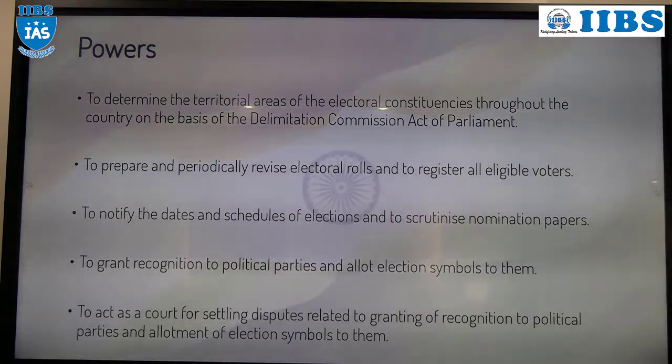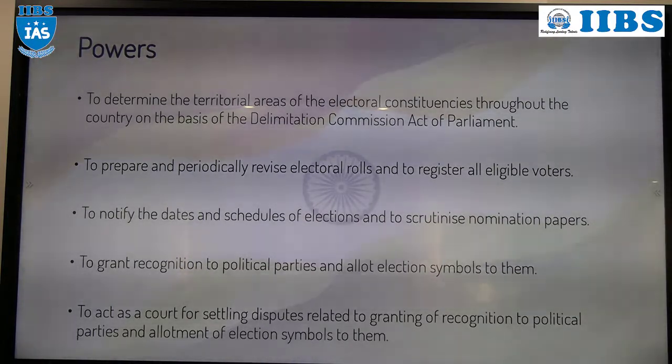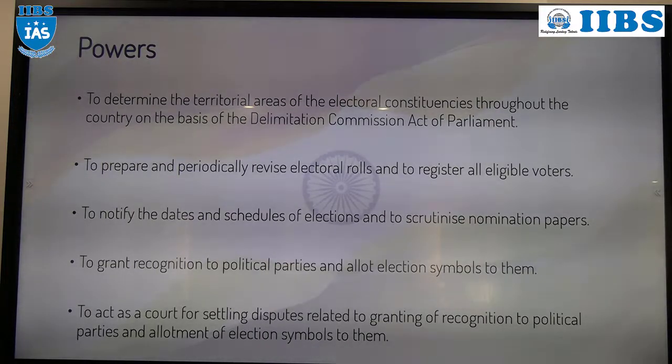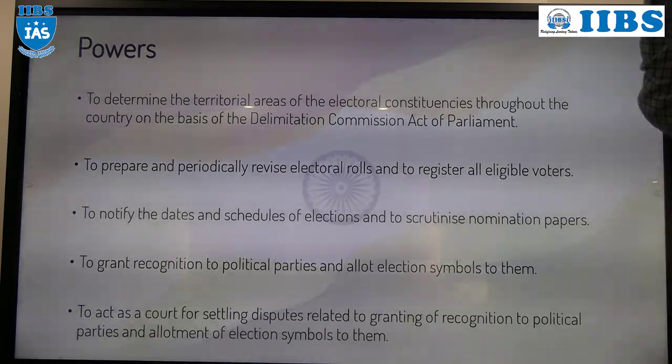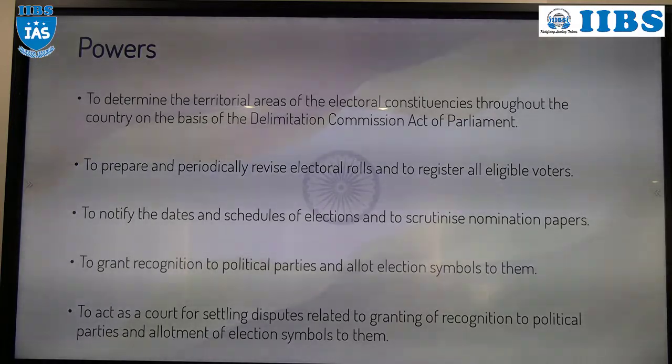Apart from that, you know electoral rolls. Have you seen that before elections they give you one slip? On that slip, the elector's name will be there, father's name, address, and address of the polling booth. Those are called electoral rolls.